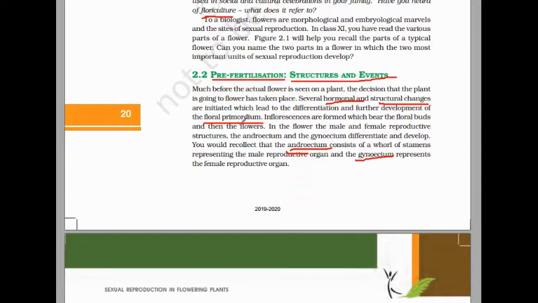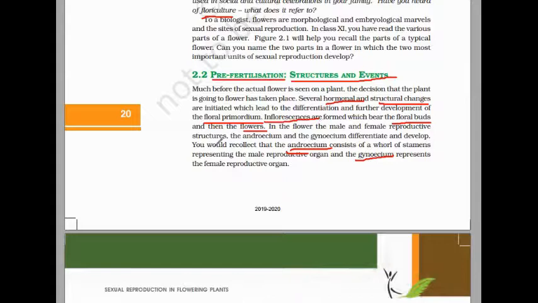Primordium means floral bud. Later on this floral primordium forms the flower, and these flowers collectively form the inflorescence. So inflorescence is formed, which bears the floral buds and then flowers. How are these flowers formed? The floral buds are formed before the flower, and the floral buds collectively form the inflorescence.